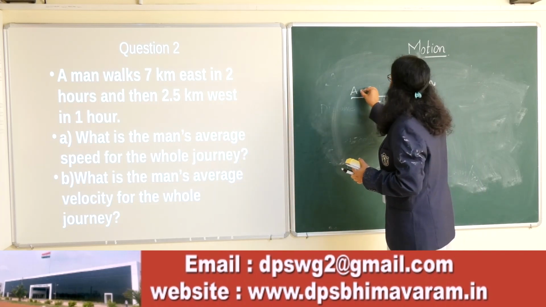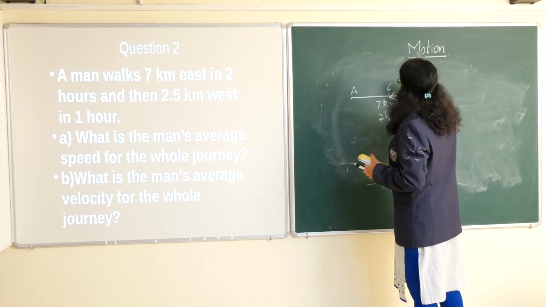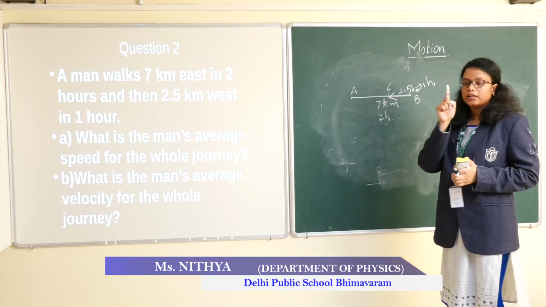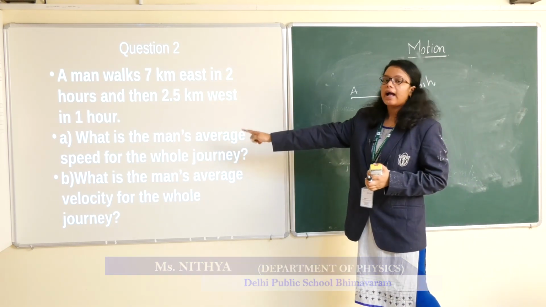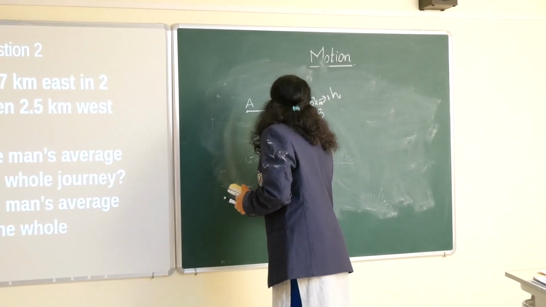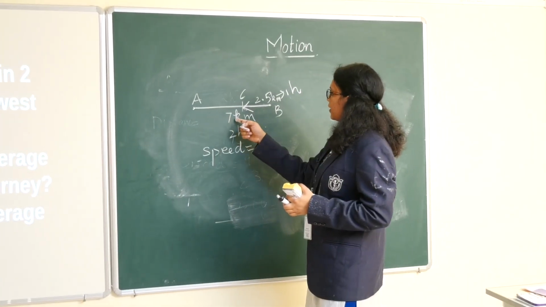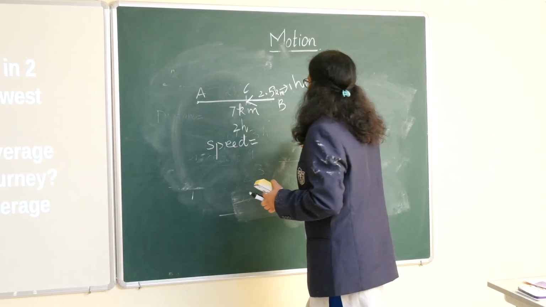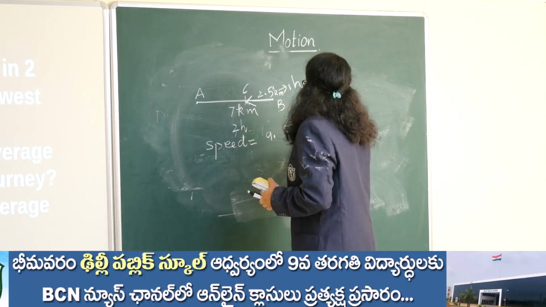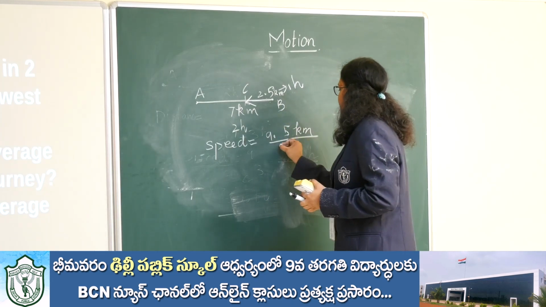So from A he is going to B, that is in the east direction, and again he is coming back, and let us consider this C, which is from B to C, 2.5 kilometer. He is doing it in 1 hour. So what is the man's average speed for the whole journey? Now I have already told you speed is nothing but distance travelled by time taken. So distance is 7 plus 2.5, that is 9.5 kilometer, divided by total time taken, which is 2 plus 1, 3.